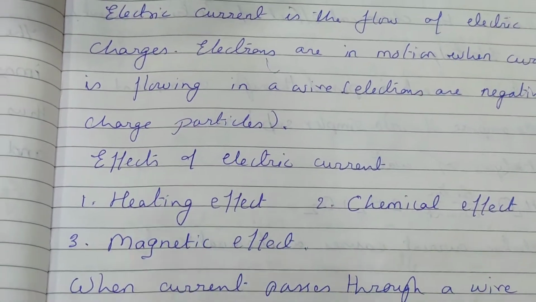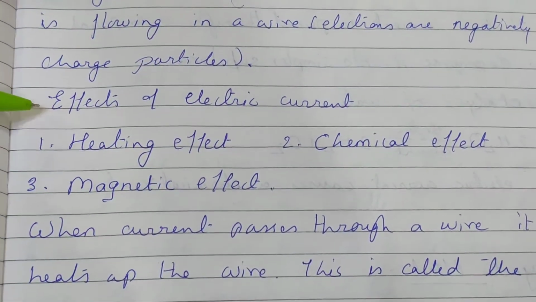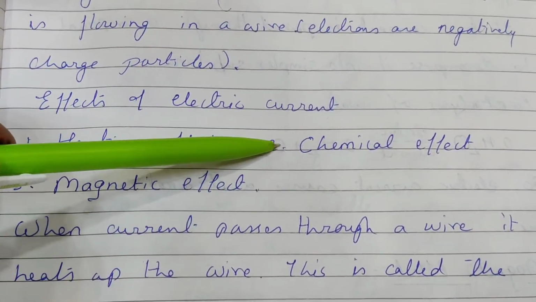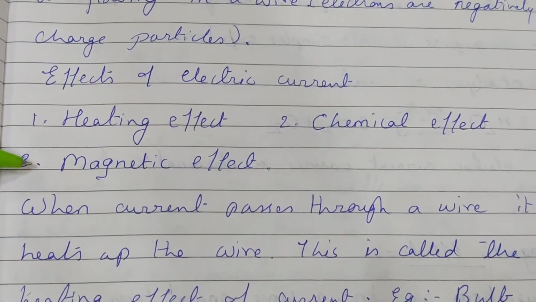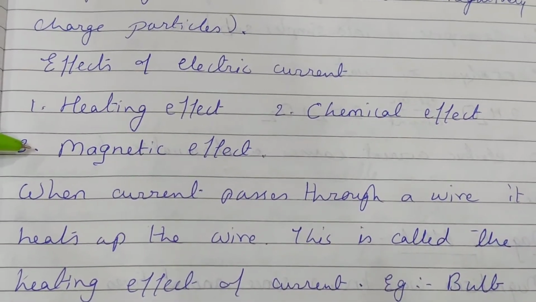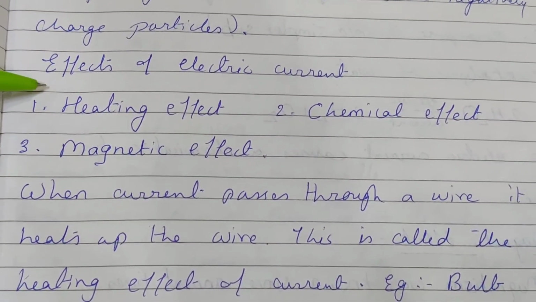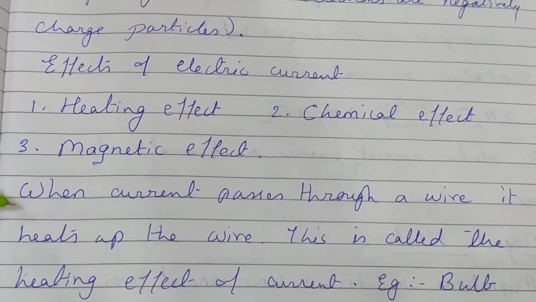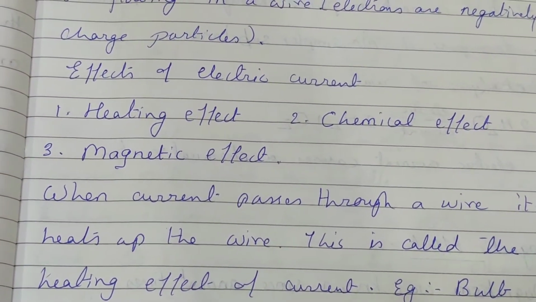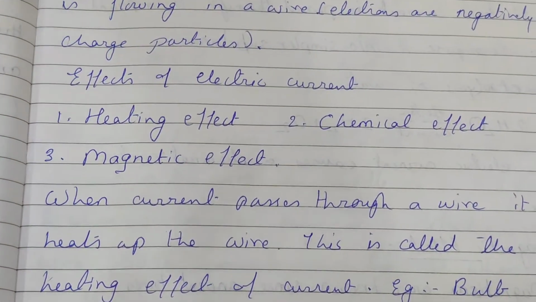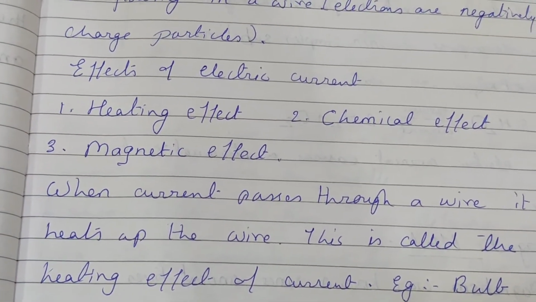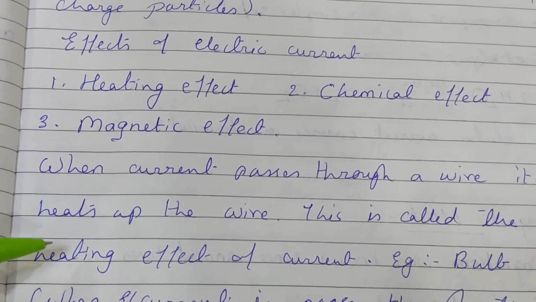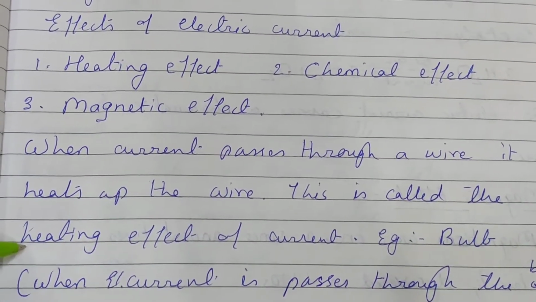Okay, now we have three types of effects of electric current. One is heating effect, second one is chemical effect, and the third one is the magnetic effect. Heating effect we all know. When current passes through a wire, it heats up the wire. Okay, a wire is there. When current is passing through that wire, what will happen? It heats up the wire. This is called the heating effect of current.